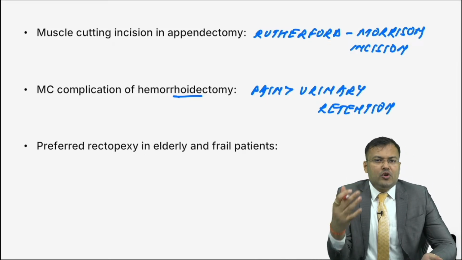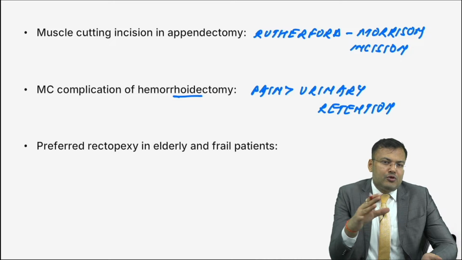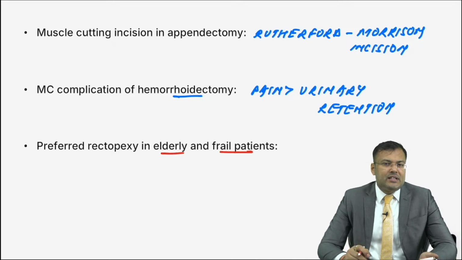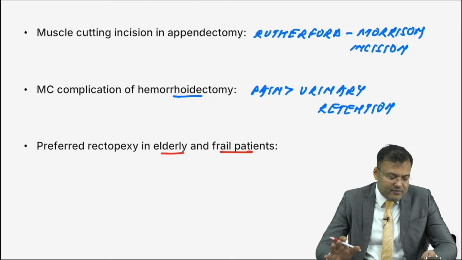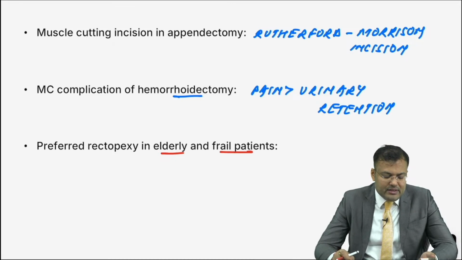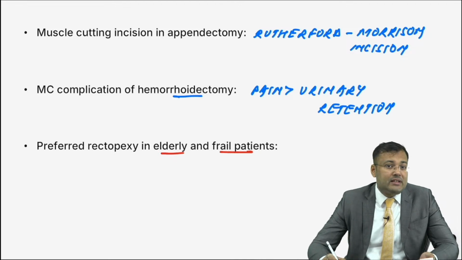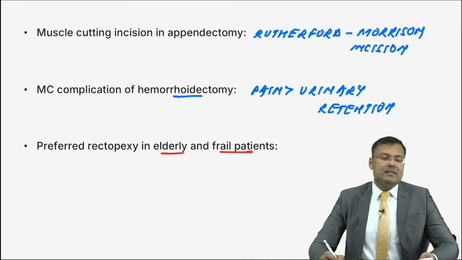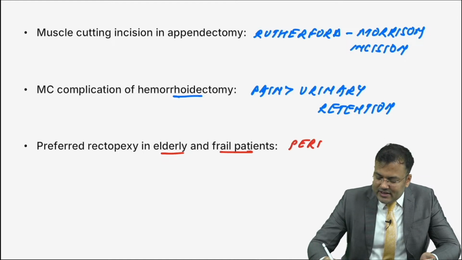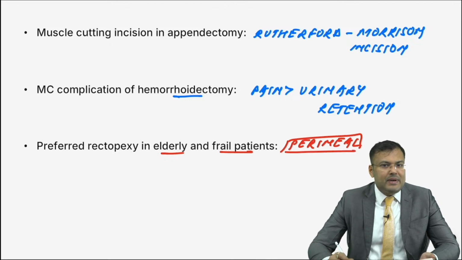Next, rectopexy can be done via abdominal approach or via perineal approach. Guys, tell me, in an elderly and frail patient, which rectopexy is preferred, abdominal or perineal? Very good, Avinash. It is perineal, because there is lesser morbidity. In abdominal, there is higher morbidity but lesser recurrence rate. So in elderly and frail patients, we perform perineal rectopexy.